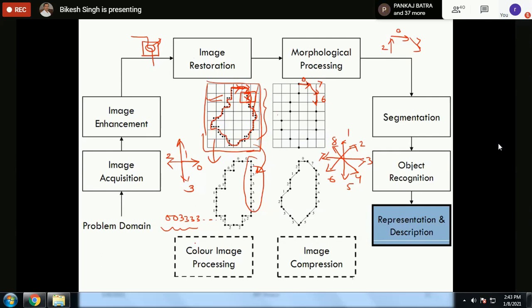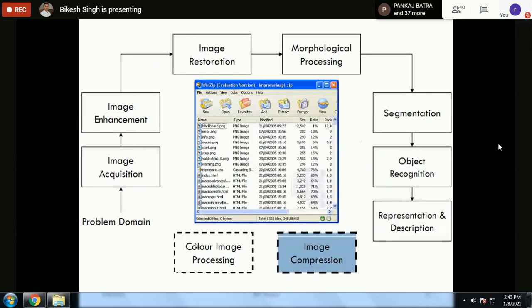And then we have image compression. In image compression, we try to reduce the size of the image. We compress the image. JPEG, TIF, PNG, all these are examples of image compression techniques. It can be either lossy or lossless. So that is a separate domain. That's why it is written separately. It is not always part of this general image processing technique.